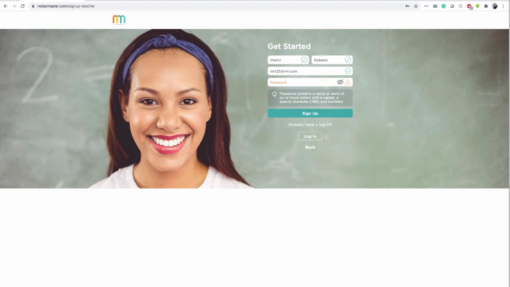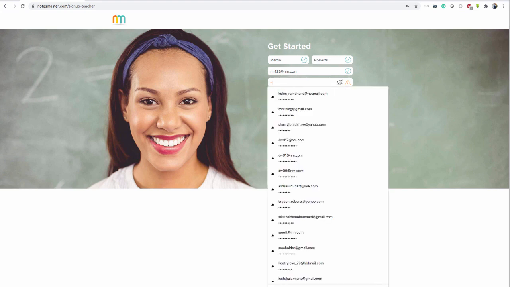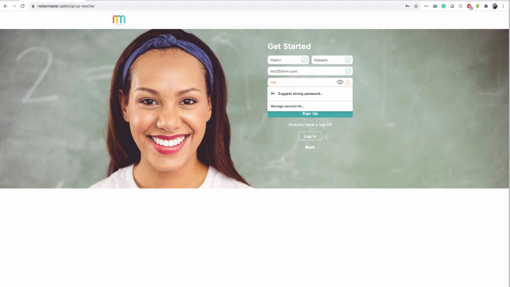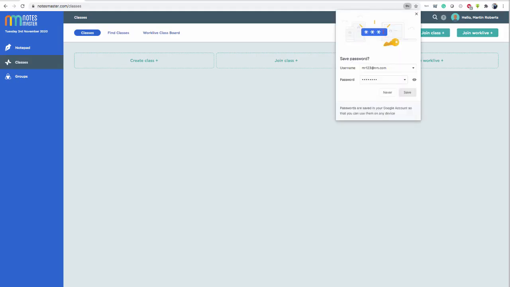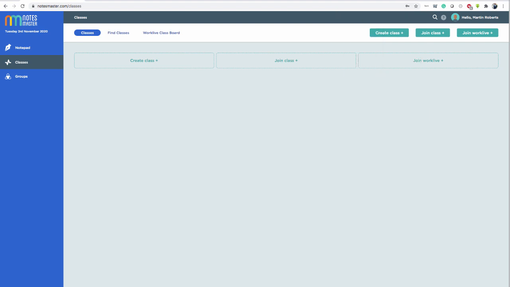You need to use 6 or more characters with a capital letter, a special character, and a number. So let's say I'll go Martin. I can click the little eye so we can see here, Martin1 exclamation mark. And when the orange goes green, we know I've got it right. Of course you can take suggestions from your browser, but put in something that you remember. So I click sign up and I'm in. I can save it if I want, and here I am.